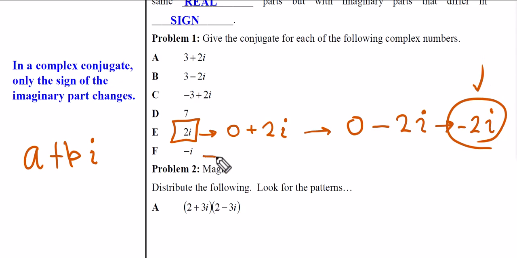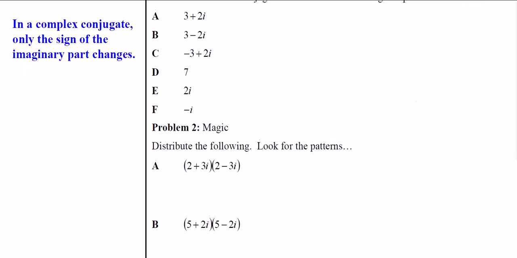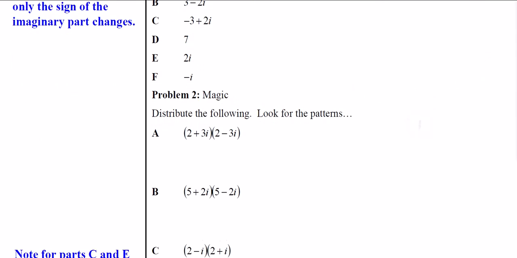So we could do the same thing here, right? If this is minus i, the opposite of that is plus i. But we don't write plus 1i, we just write it as i. So if we ask for the conjugates, that's what we're talking about.